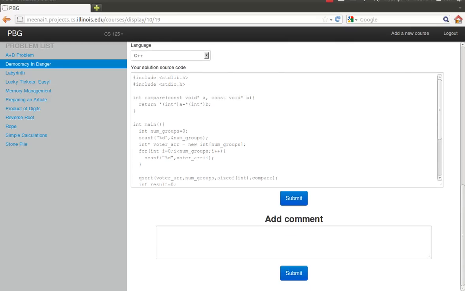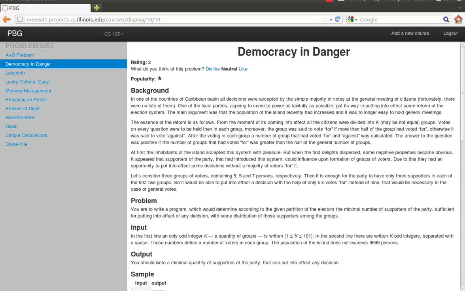So one nice feature about our website is that we have a commenting feature, and basically you can comment on problems. So I'm going to go ahead and comment on this problem. So let's say I found this problem to be very difficult. I'm going to go ahead and say this problem was bad. So I'm going to submit that comment.